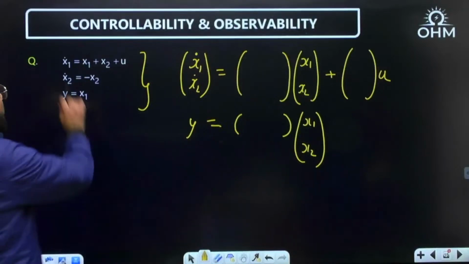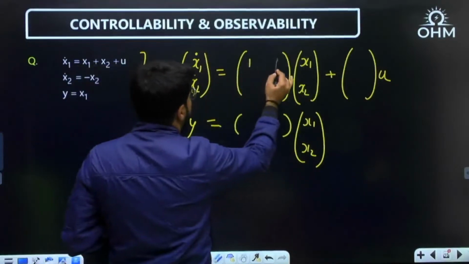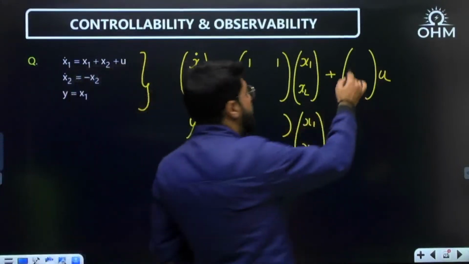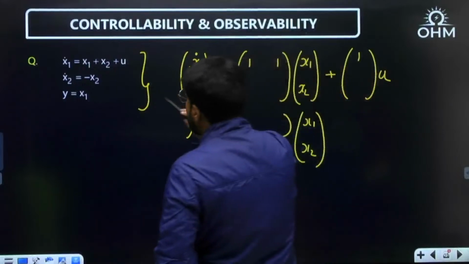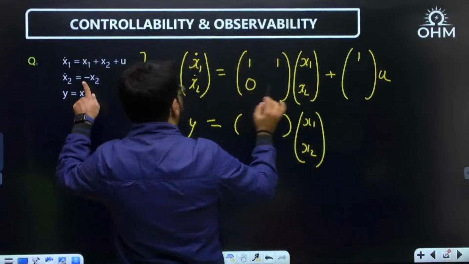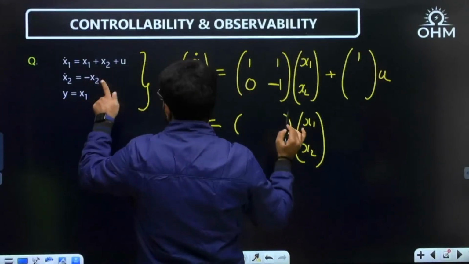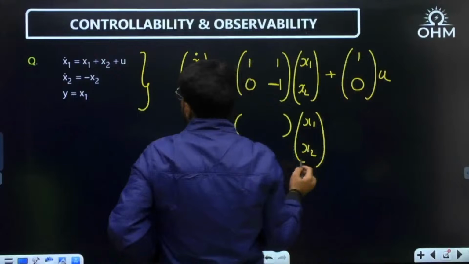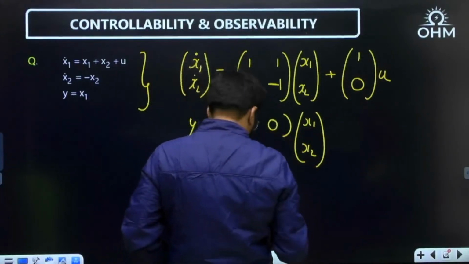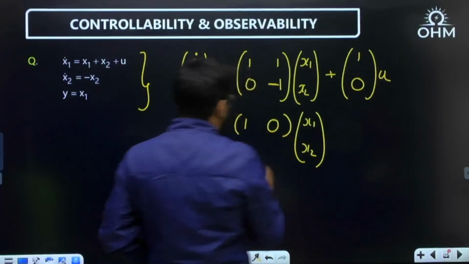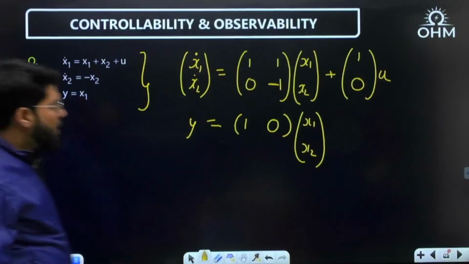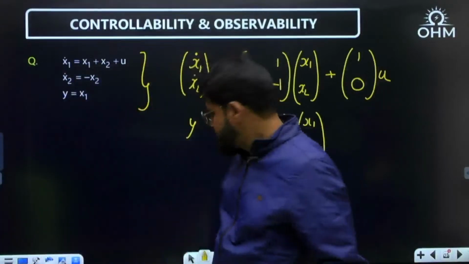Now, first equation: x1 dot is x1 plus x2, so the coefficients of x1 and x2 are both 1, plus u. The input is also coming in the first equation. Second equation: x2 dot is minus x2, no x1 in the second equation, so the x2 coefficient is minus 1, plus 0 into u. And y equal to x1, so y equal to 1, 0, times x1, x2. Y equal to Cx. Clear? Done.